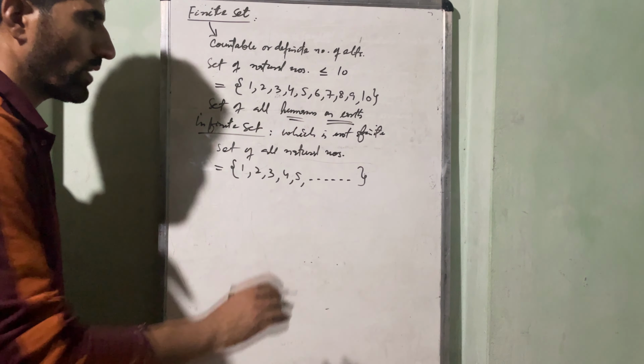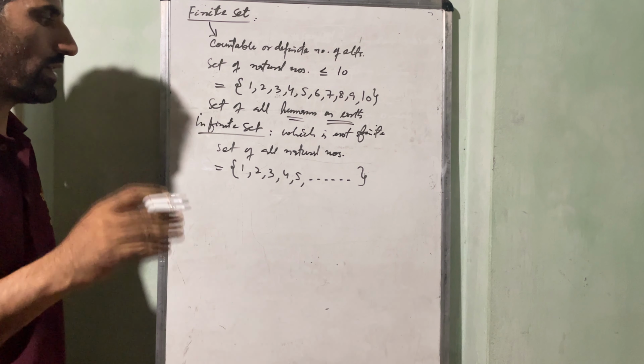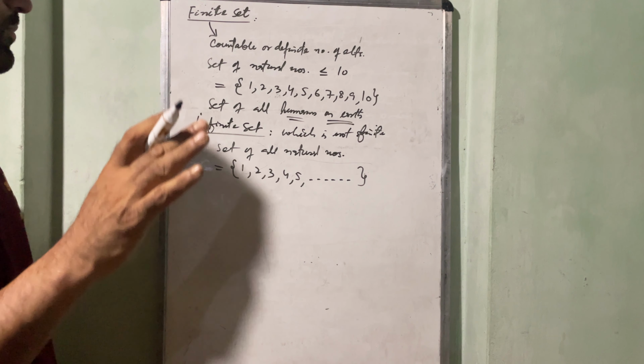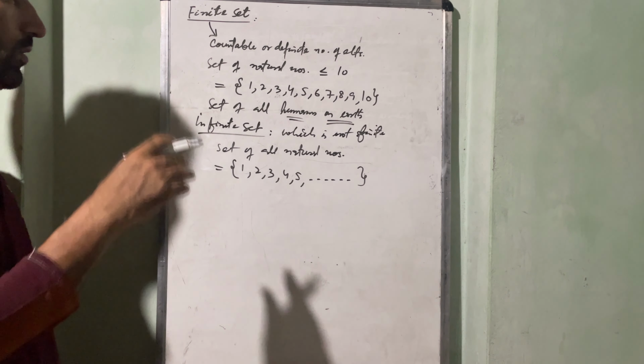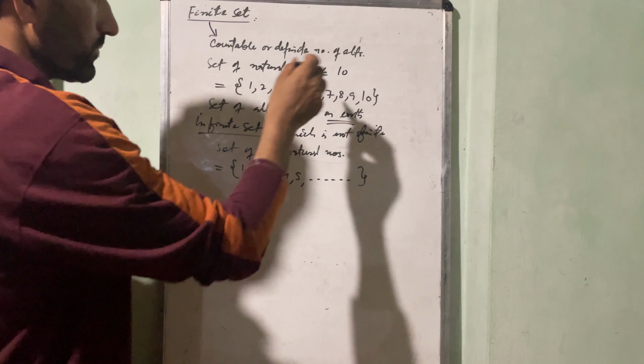So this set is known as an infinite set. इसी तरीके से आप different examples ले सकते हैं. Set of integers, set of real numbers, set of rationals, set of irrationals. So all these sets are infinite sets. So you can take different examples of infinite sets. So this is a finite set, this is an infinite set.